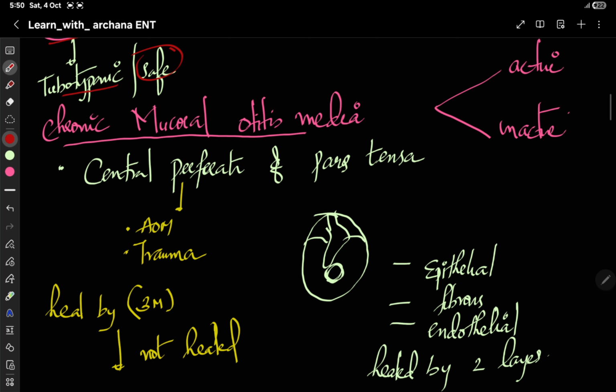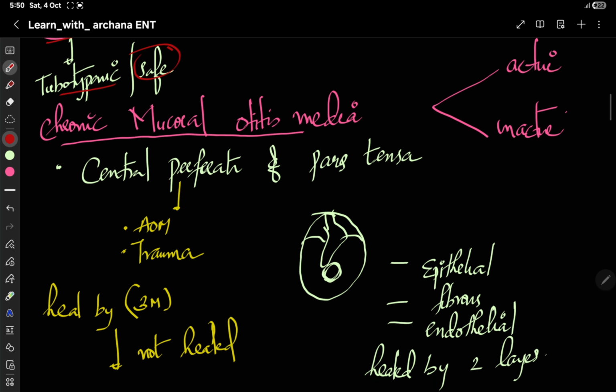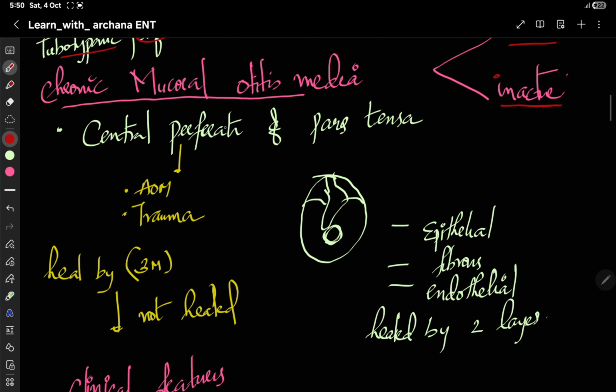This is the introduction, and next, it can be active or inactive. Active means active infection is present. Inactive means no infection currently present, that is, no discharge and all. Okay. Then what will be present in chronic mucosal otitis media?